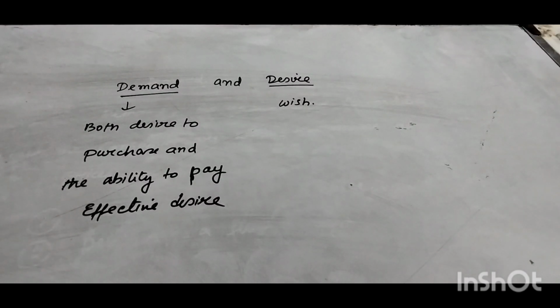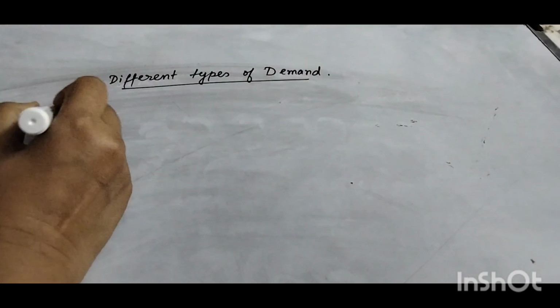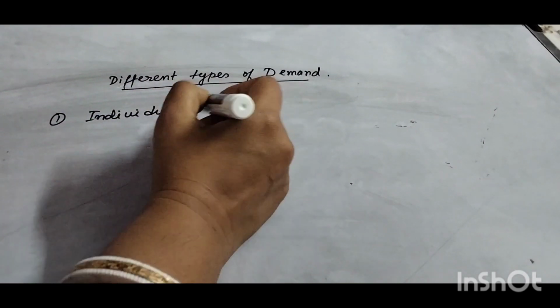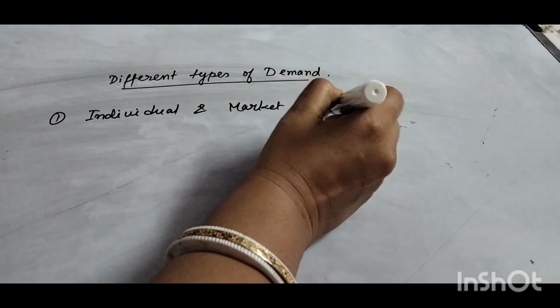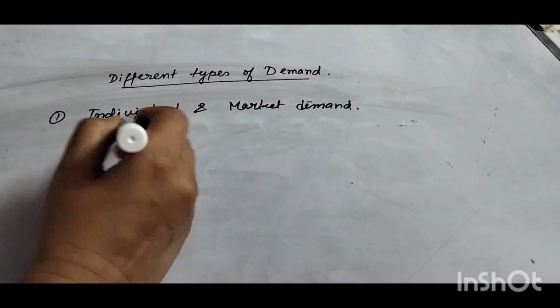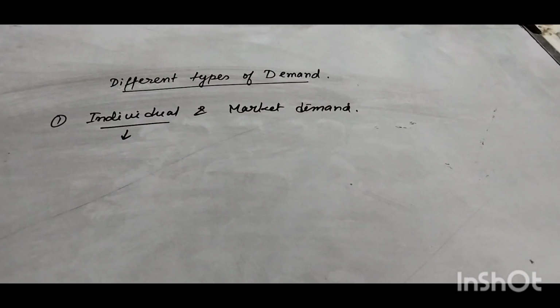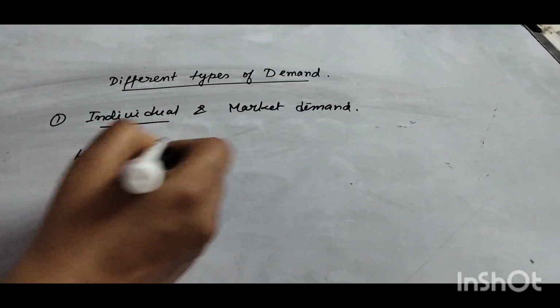Now we are going to discuss the different types of demand. First, individual demand and market demand. Individual demand can also be called household demand.